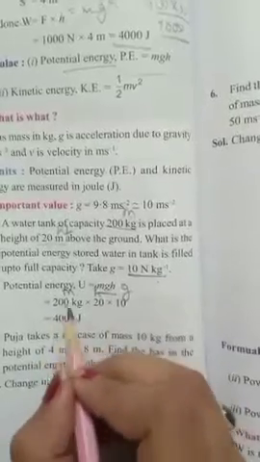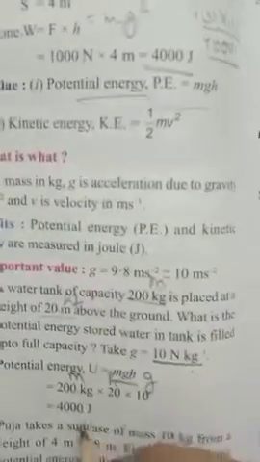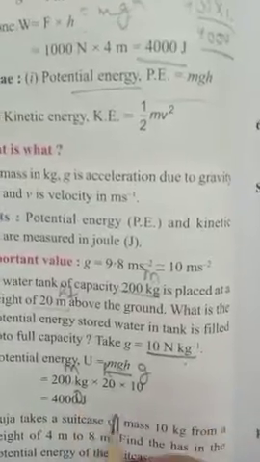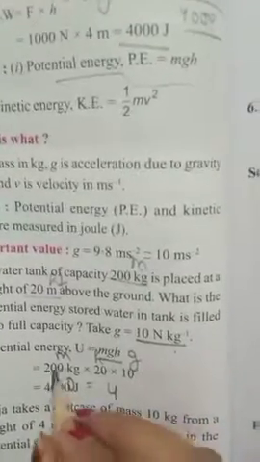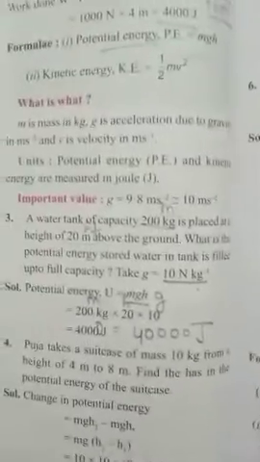So 2 2s are 4 and there are 1 2 3 4 zeros. So here will come 4 zeros. They have not drawn it. 2 2s are 4, 1 2 3 4 zeros are there. So 4 zeros. So that is your potential energy.